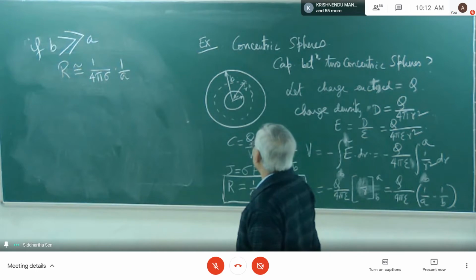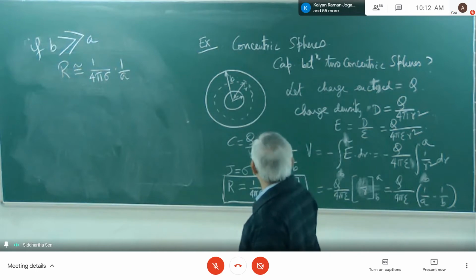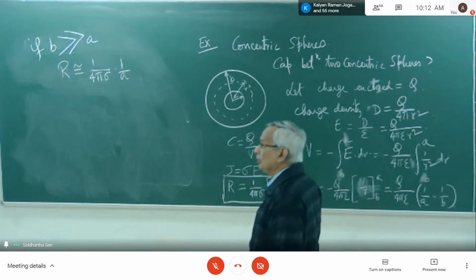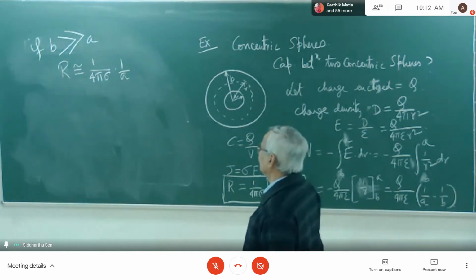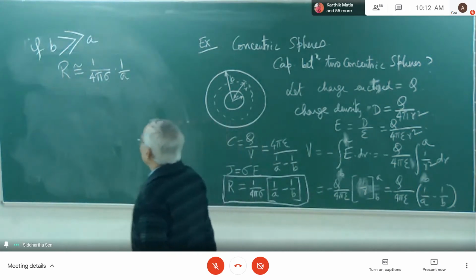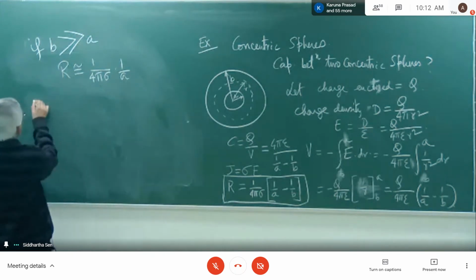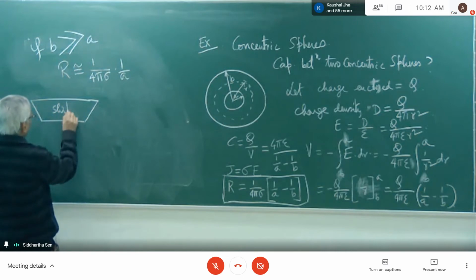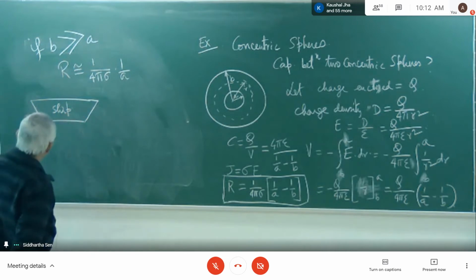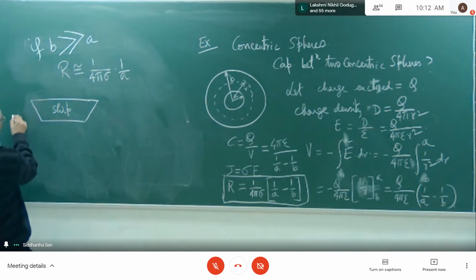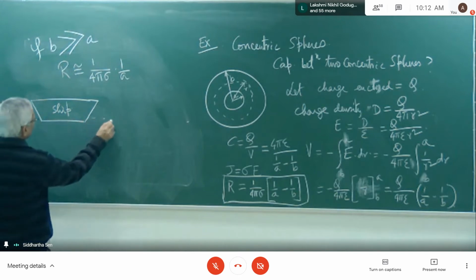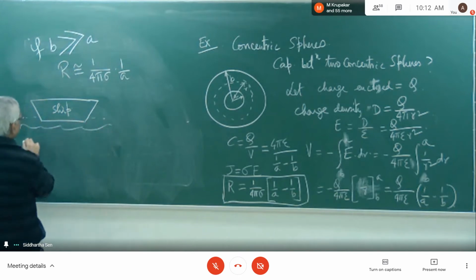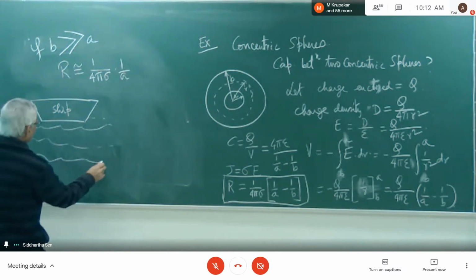But the question is, can this observation be useful for measurement of anything? Yes. You can have a ship, or basically a small boat will also do. And here, say, this is sea water.